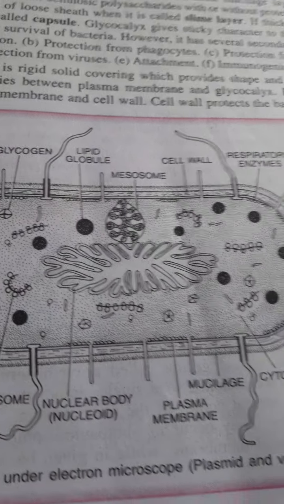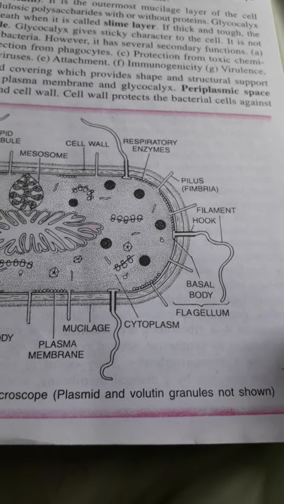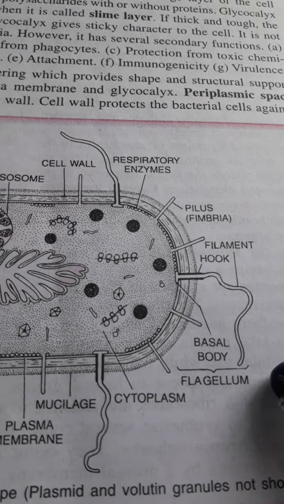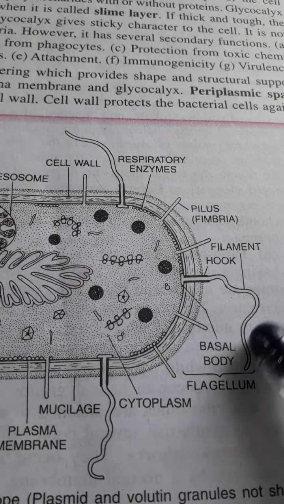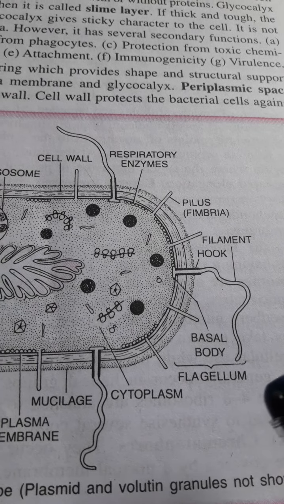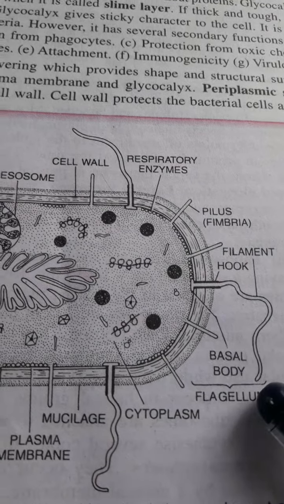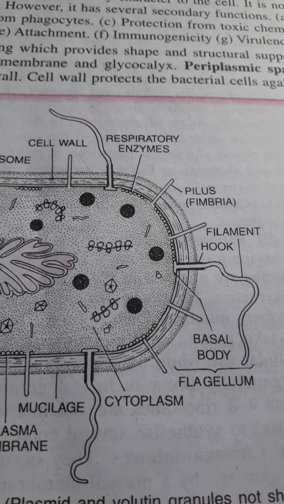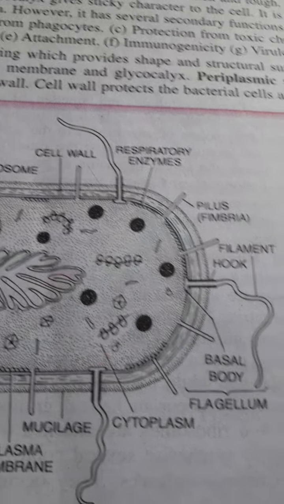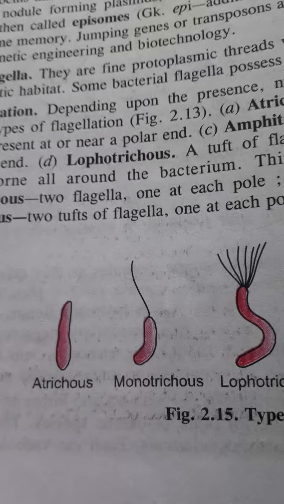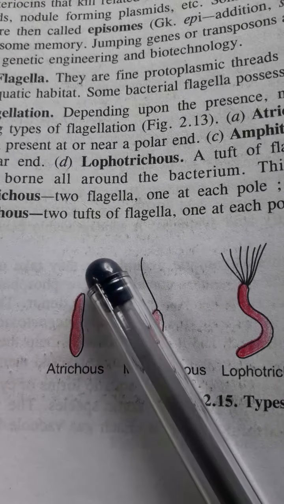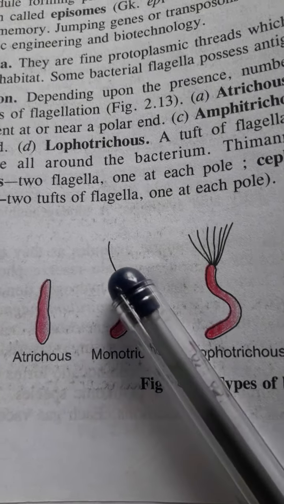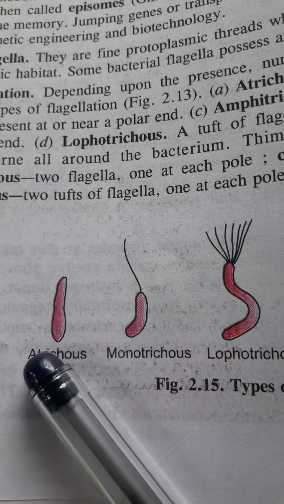Now next we come to the flagella. Flagella are another important part, because the flagellum is unistranded and consists of a protein structure. It is the basic structure which helps in the movement of the bacterial cell. If there is no flagellum, we call it atrichous.